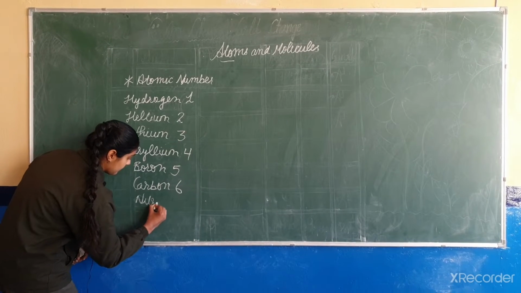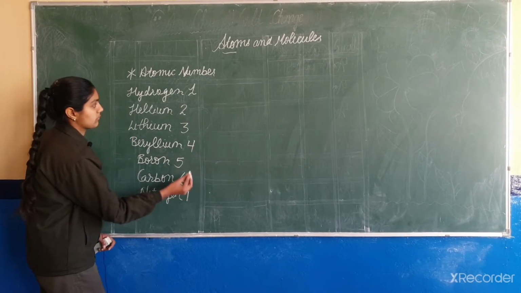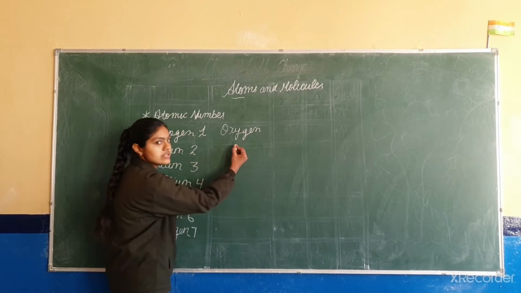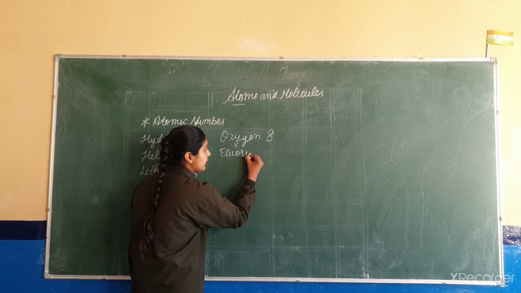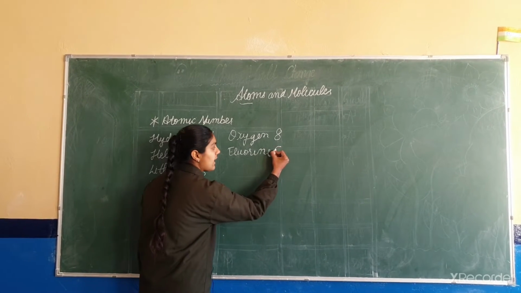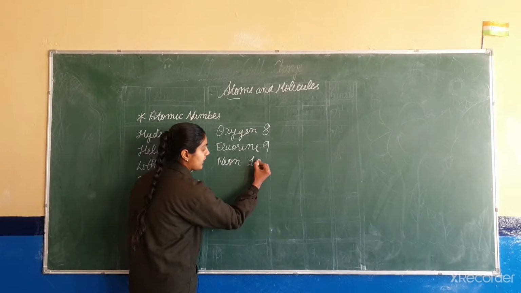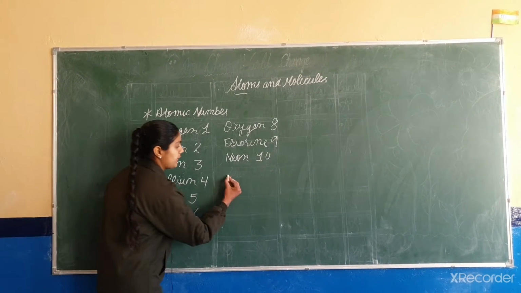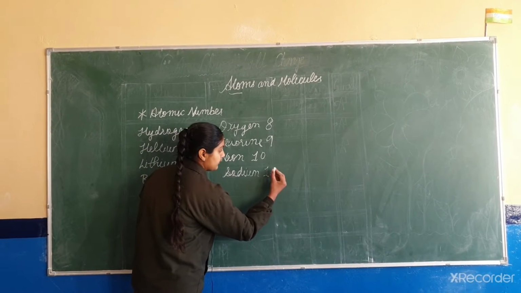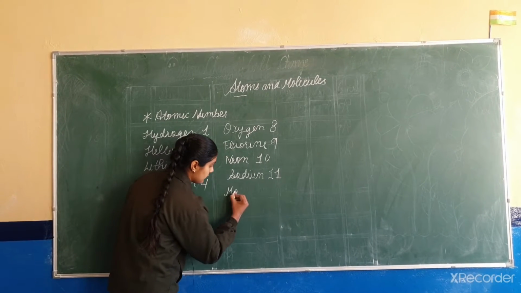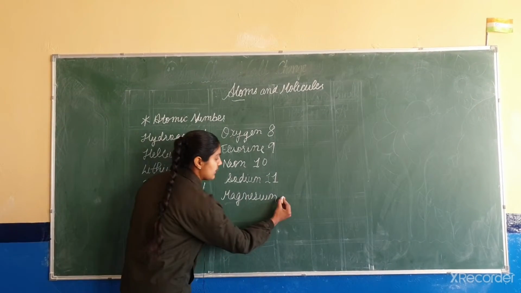Nitrogen. The atomic number of nitrogen is 7. Oxygen. The atomic number of oxygen is 8. Now about fluorine. The atomic number of fluorine is 9. Neon. The atomic number of neon is 10. Sodium. The atomic number of sodium is 11. Now about magnesium. The atomic number of magnesium is 12.